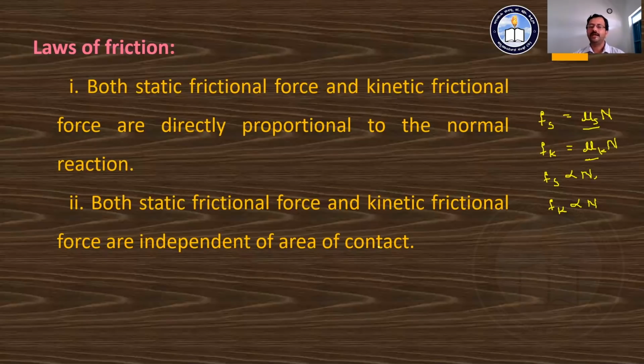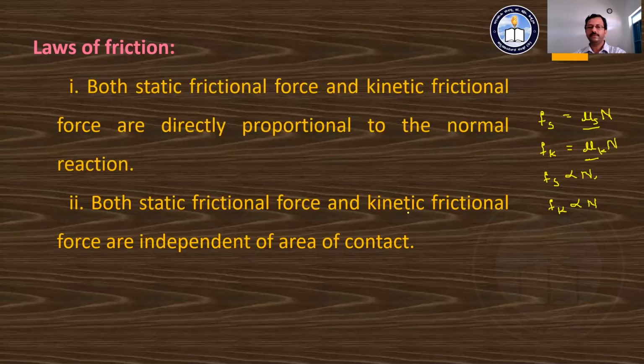Over that area, the static and kinetic frictional force do not depend. It is the second law.